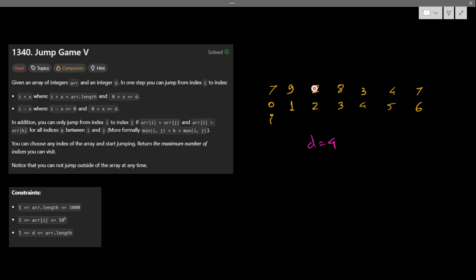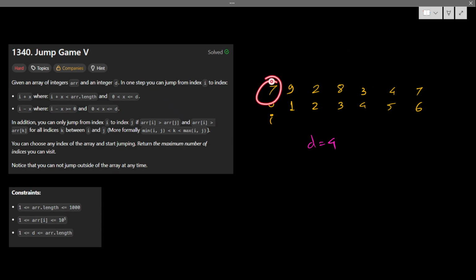and also less than my current value at the ith position. That means ideally I can jump here, but to jump from index 0 to the second index, all the values in between should also be less than my ith value. Here 9 is greater than my ith value, so I cannot jump to the 8.